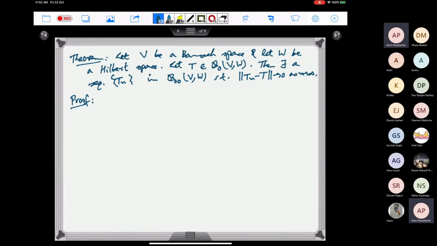So given this T, we have to find the sequence Tn, right?